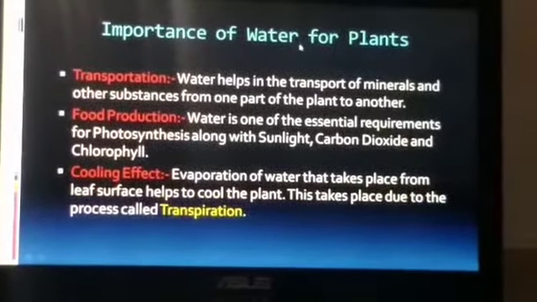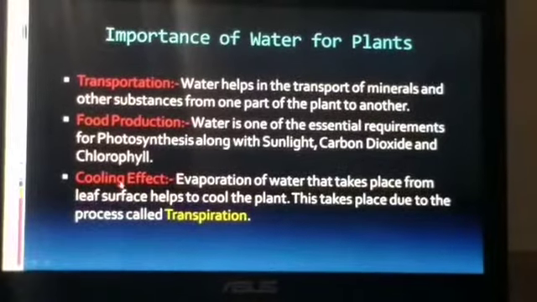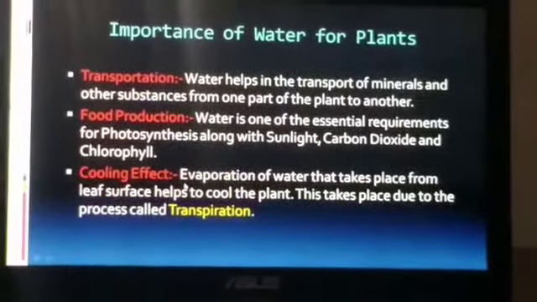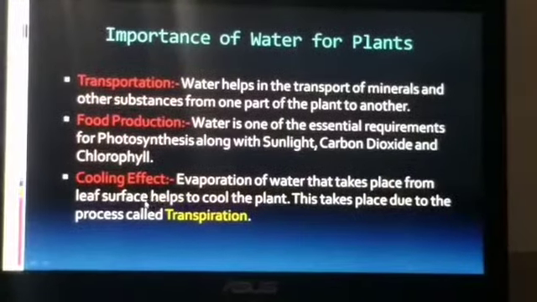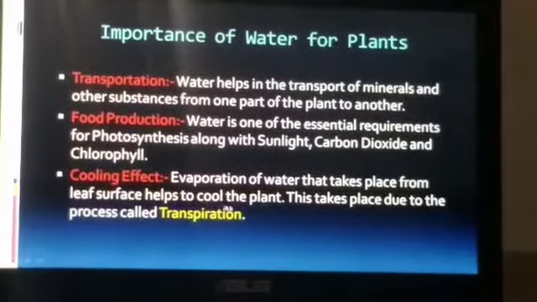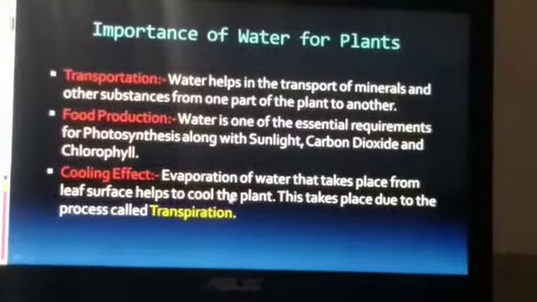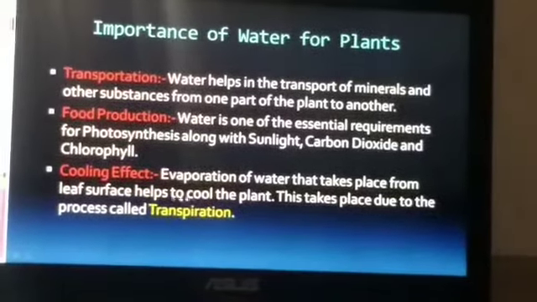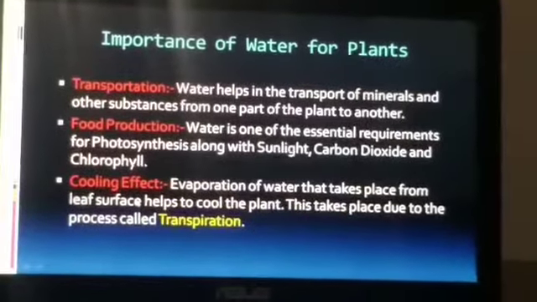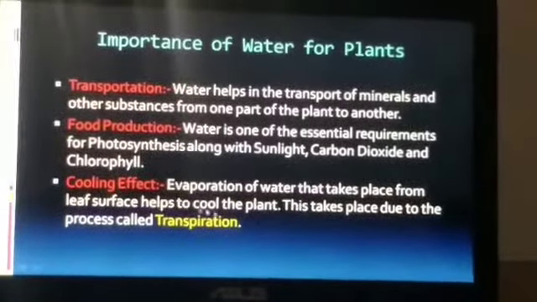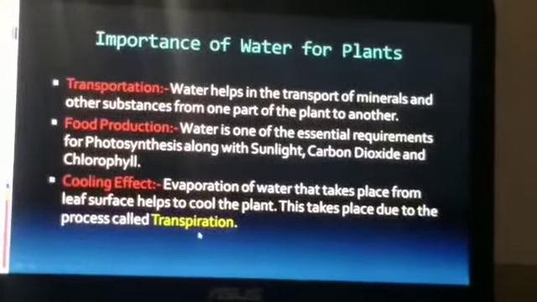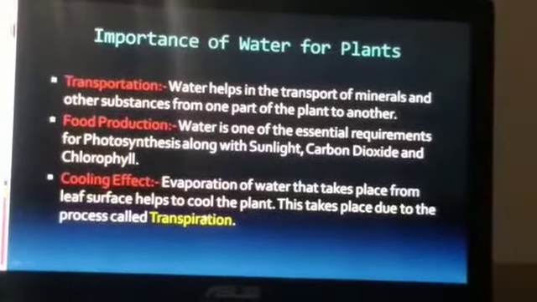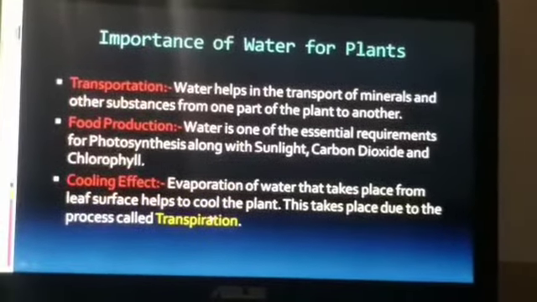Now the third importance of water for plants is the cooling effect. Evaporation of water that takes place from the leaf surface helps to cool the plant. Where does water evaporate from? From the leaf surface, to help the plant cool. This takes place due to a process called transpiration.